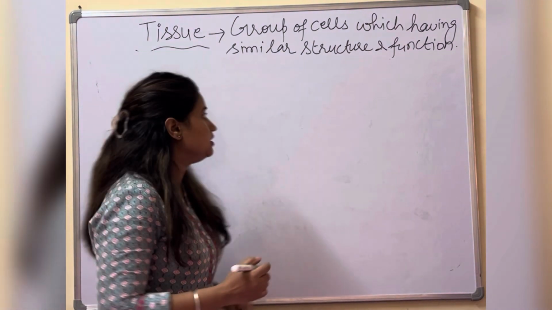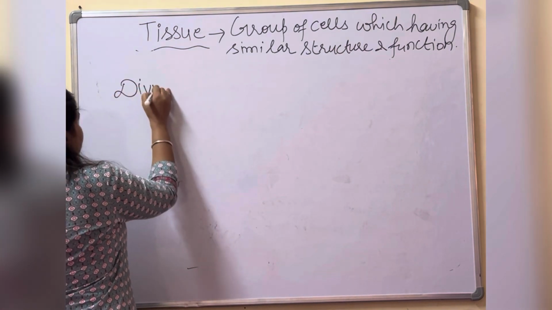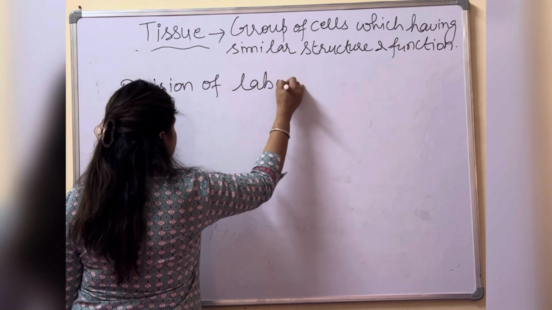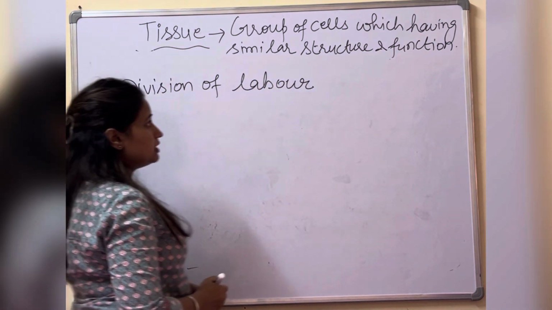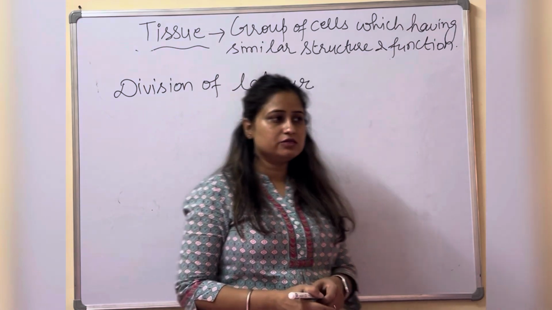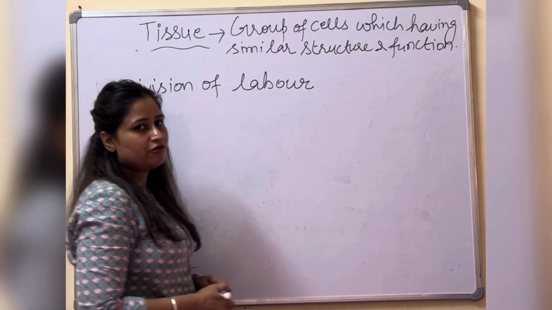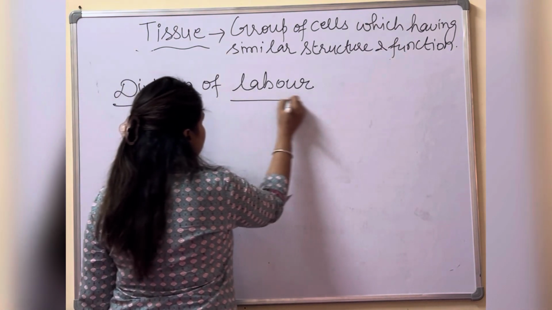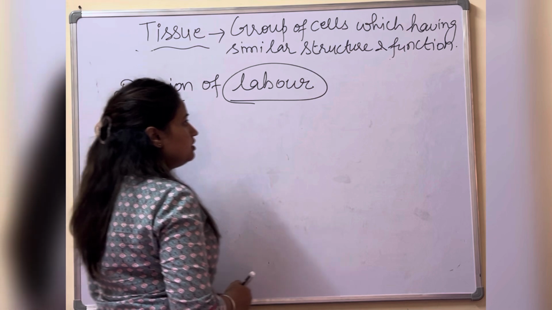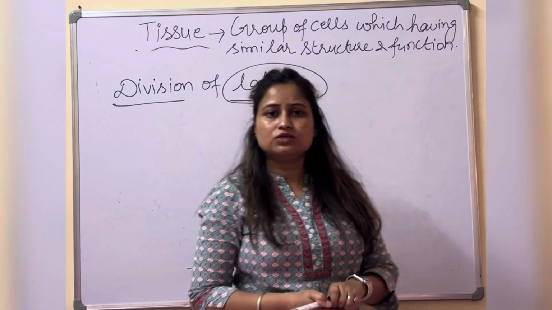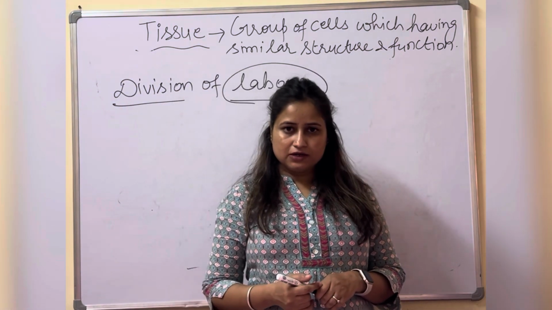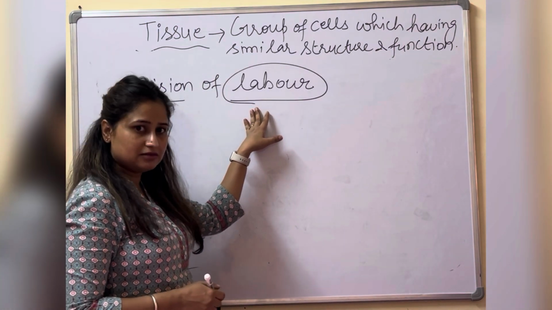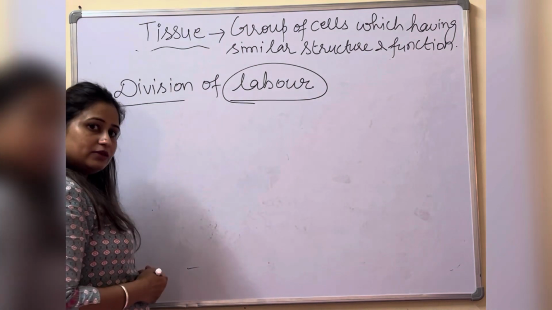Now what is the meaning of division of labor? Basically, the division of labor occurs in multicellular organisms only, because multicellular organisms have many cells which perform different functions inside the body. So they are showing the division of labor. As we all know, the labor is the person who is doing some specific function. The same thing is performed inside our body by the cells. Okay, how are they doing the division of labor?